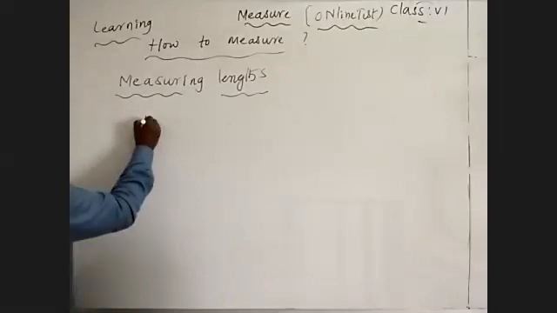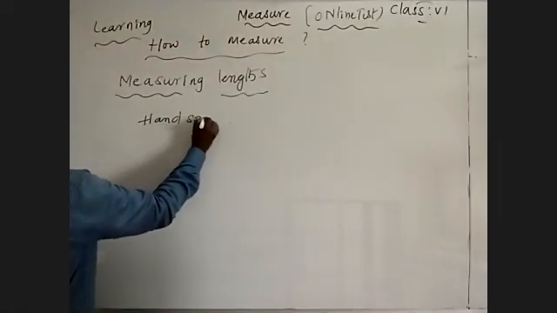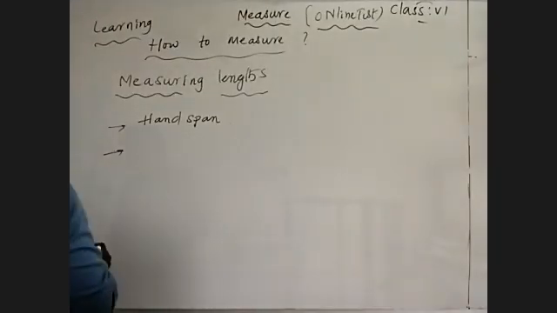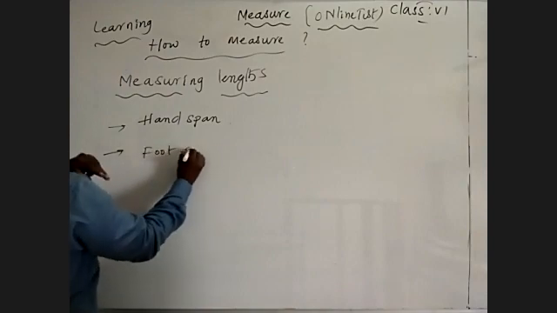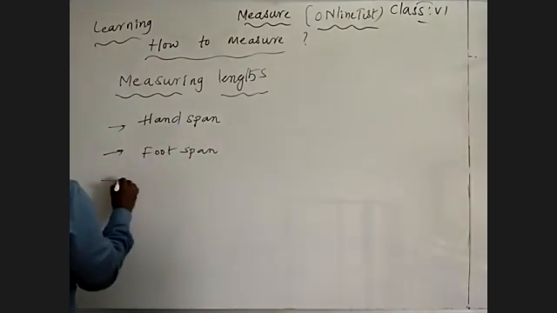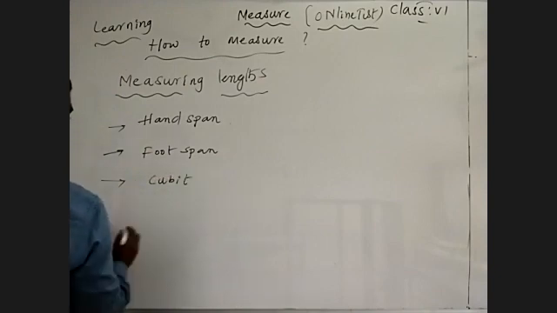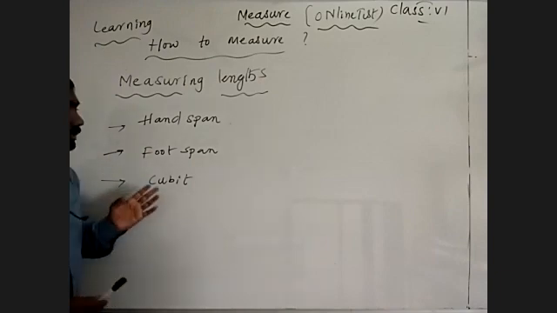Hand span, foot span, and cubit. See here, what we used in our ancient time.